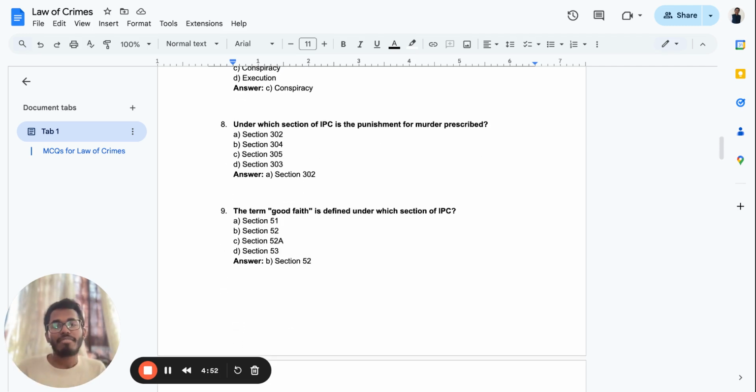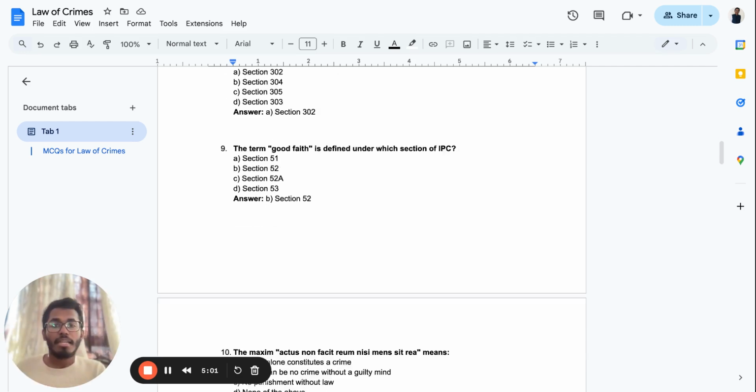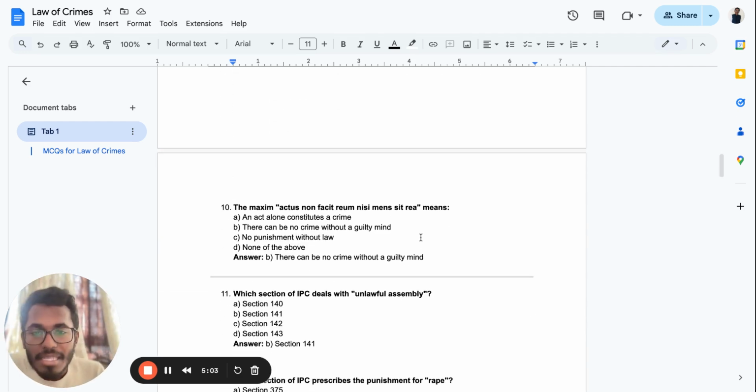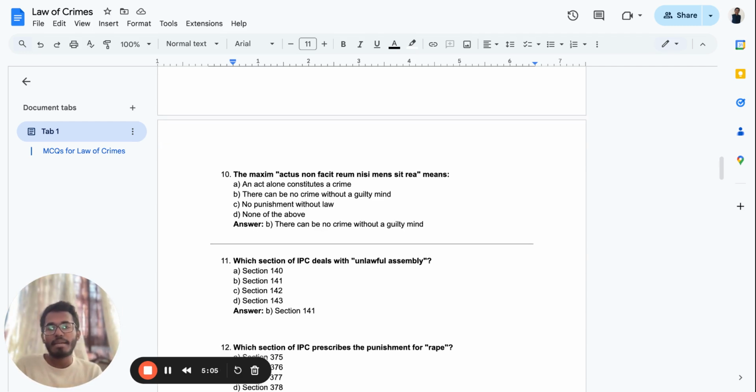The term good faith is defined under which section of the IPC? Again, the term good faith is defined under section 52. Very important. Good faith, again, you'll find it in your Bare Act. Now, the maxim actus non facit reum nisi mens sit rea means what? There can be no crime without a guilty mind. See, I want you to learn the list of important maxims for the UGC NET exam because most repeated questions are asked again and again. So please do learn it.